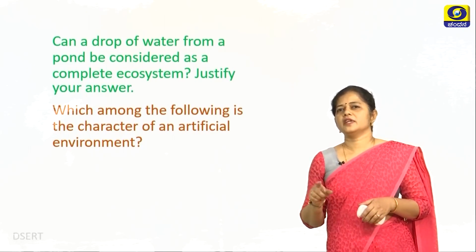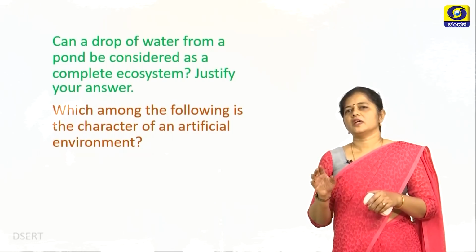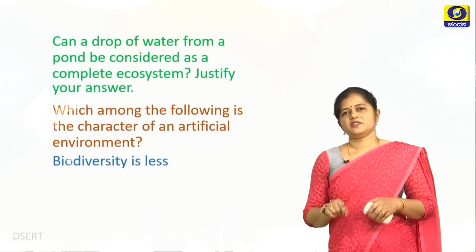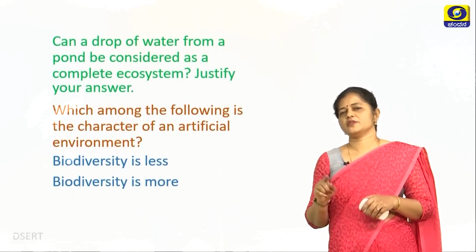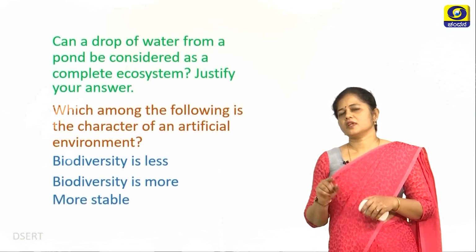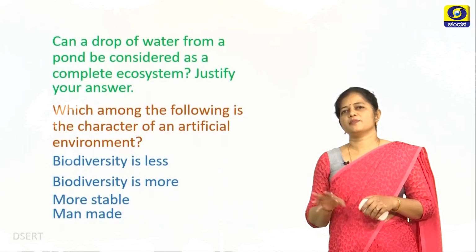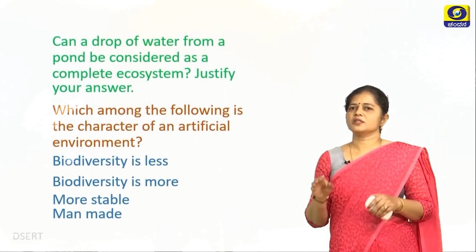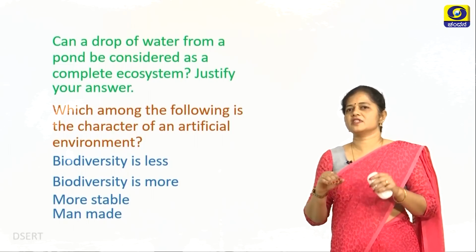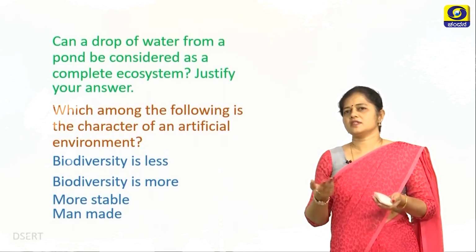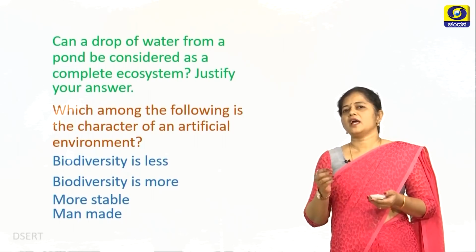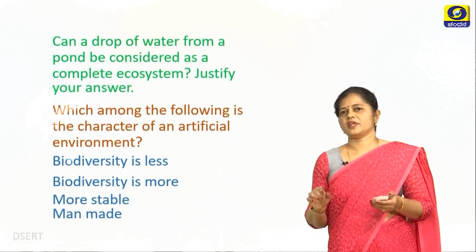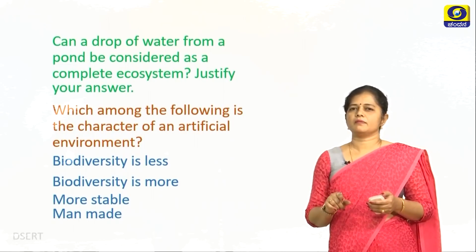Which among the following is the character of an artificial ecosystem? Now you have to see the options. Biodiversity is less, biodiversity is more, it is more stable, and it is man-made. Biodiversity will be less but not completely less. Biodiversity cannot be more because it's an artificial ecosystem, and it is not more stable, but it is man-made. So hence the option is man-made.